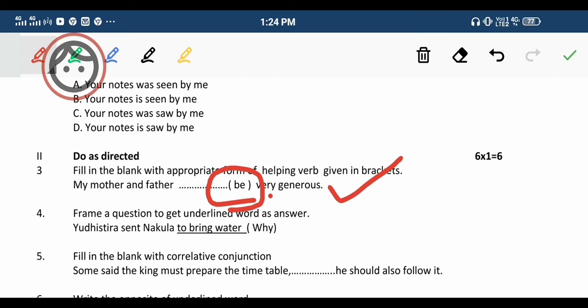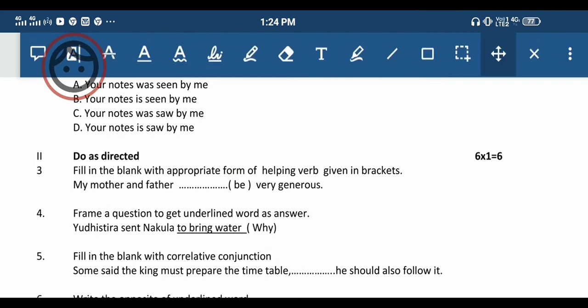Then frame the question. So here, frame the question. Yudhishthira sent Nakula to bring water. Why? So why is there. By using the why, you have to frame the question. Why did Yudhishthira send Nakula? Okay, same thing. Then next we'll move on.